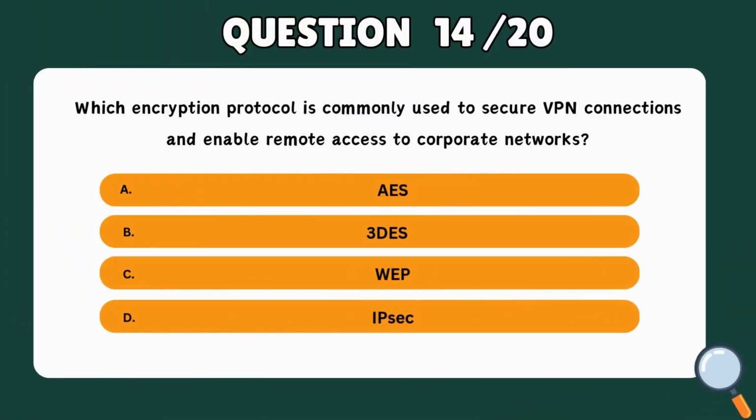Question 14. Which encryption protocol is commonly used to secure VPN connections and enable remote access to corporate networks? A. AES. B. 3DES. C. WEP. D. IPsec.